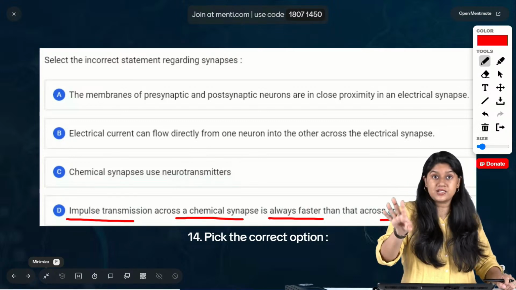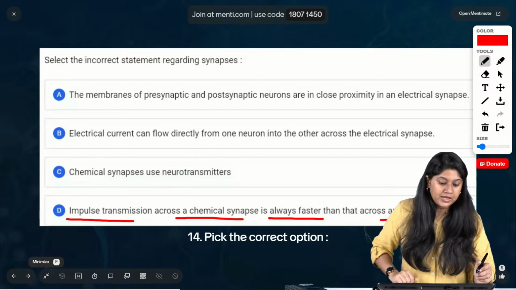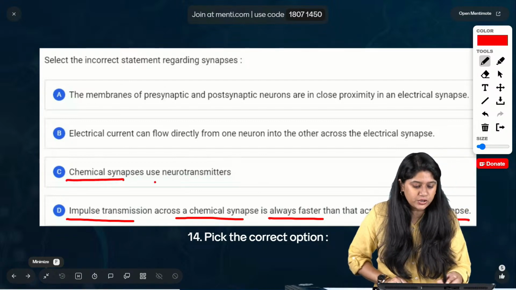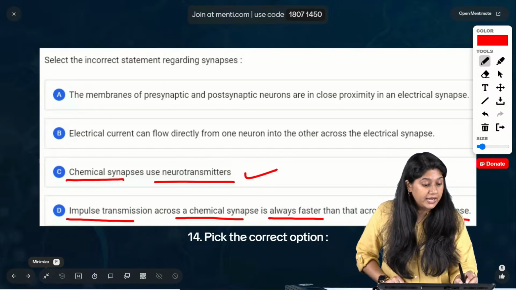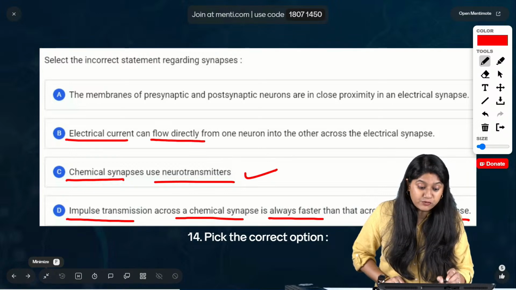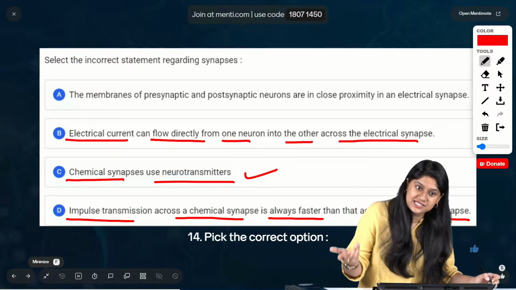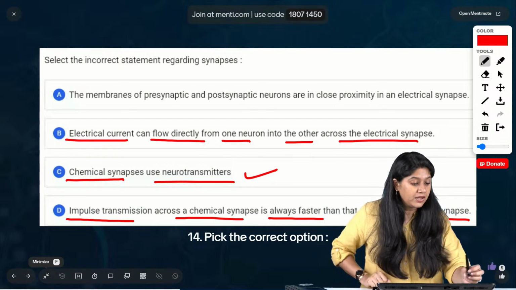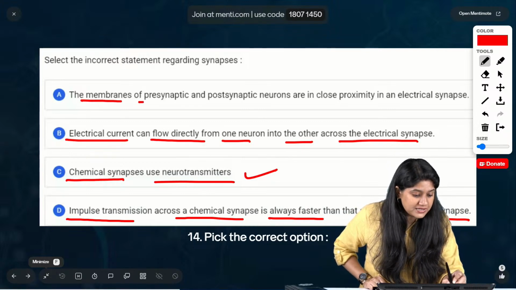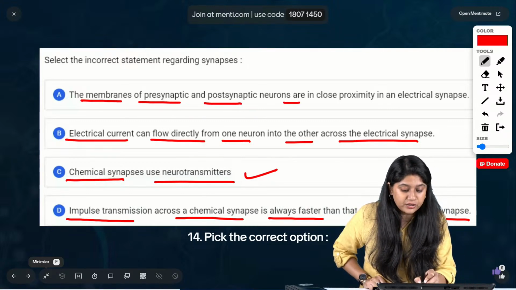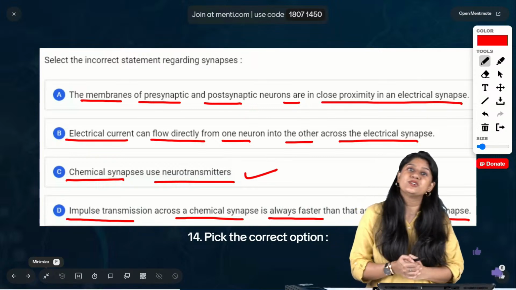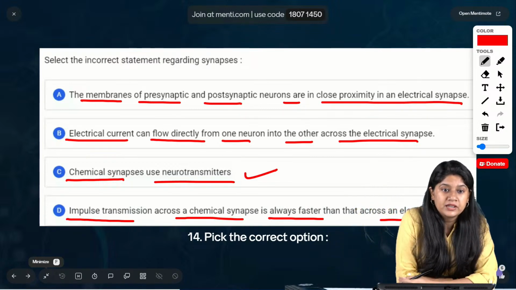So that is faster for sure. Okay. Then of course chemical synapse में we use the neurotransmitter. Absolutely correct. Electrical current can flow directly from one neuron to another neuron across the electrical synapse. Yes, that is absolutely correct. The membrane of the presynaptic and the postsynaptic neurons are in close proximity. Absolutely correct. एकदम पास पास में रहते हैं. Right?